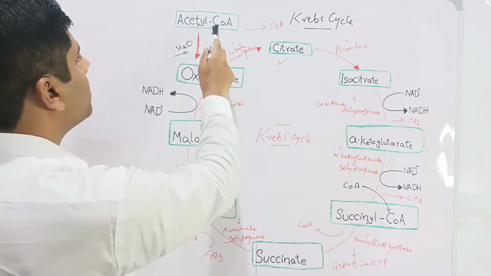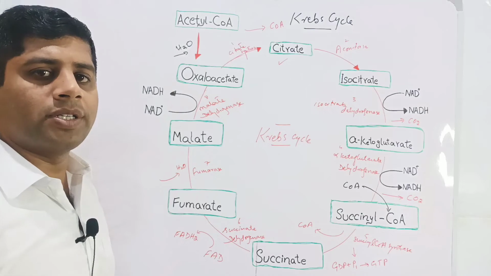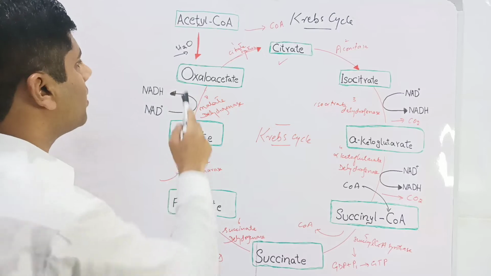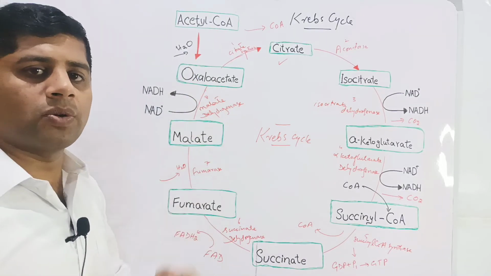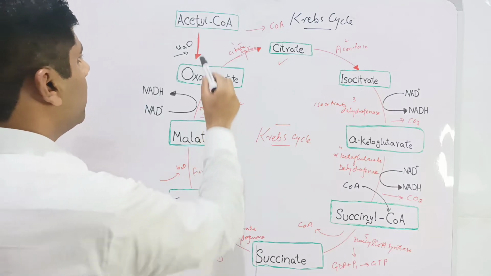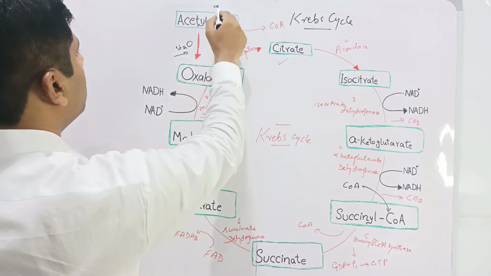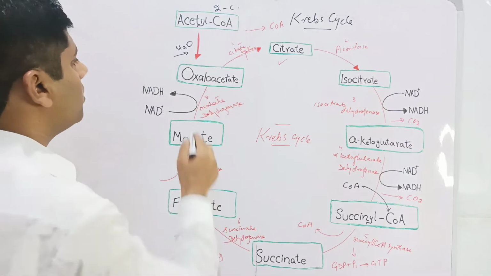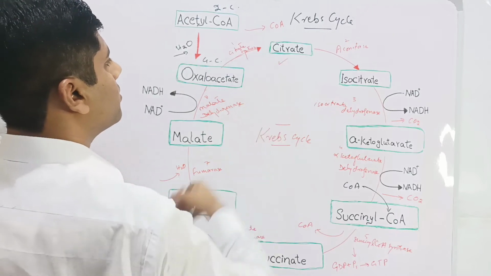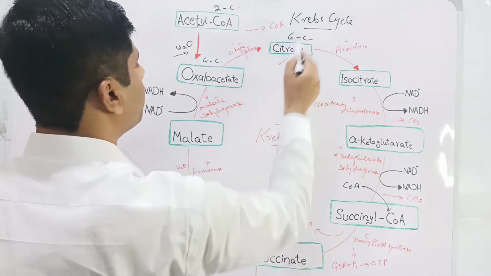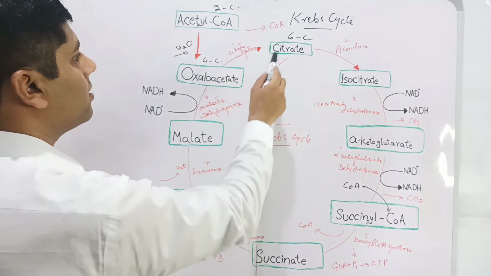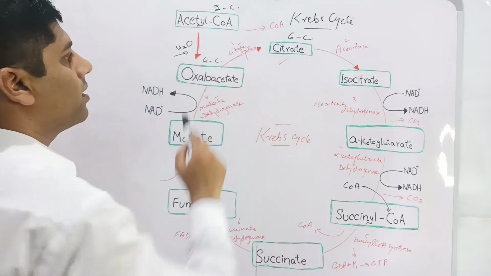First of all, the acetyl coenzyme A molecule coming from the pyruvate oxidation, as we have discussed, combines with the oxaloacetate in the presence of water molecule in the reaction, in mitochondria in eukaryotes and cytosol in the prokaryotes. Acetyl coenzyme A is 2 carbon molecule which combines to the oxaloacetate, the 4 carbon molecule. So the resultant is citrate. Citrate is 6 carbon molecule. The enzyme involved here is citrate synthase because it is synthesizing the citrate molecule, therefore it's called citrate synthase.